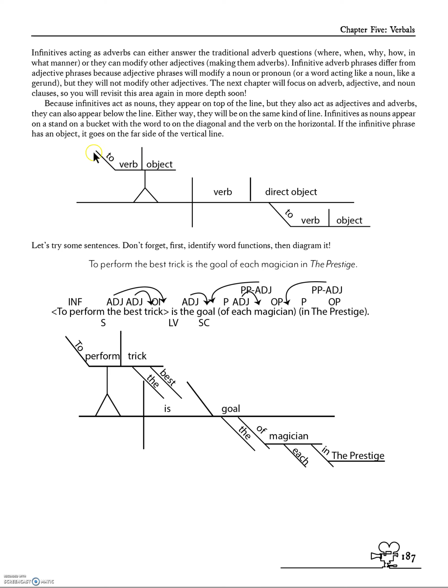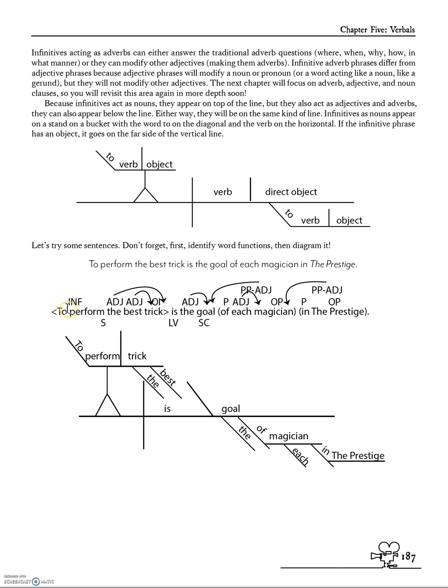So you're going to put a little slanty line with your to, then the verb, then the direct object line dividing it from the object, if it has one. And that whole construction goes on a stand, and that stand goes wherever it needs to go. So is it the subject? It goes here. Is it working as an adjective, describing the direct object? Then it goes here. Infinitives can go everywhere.